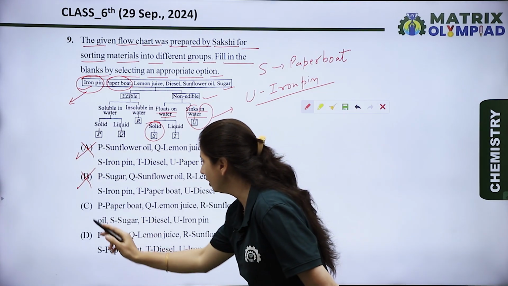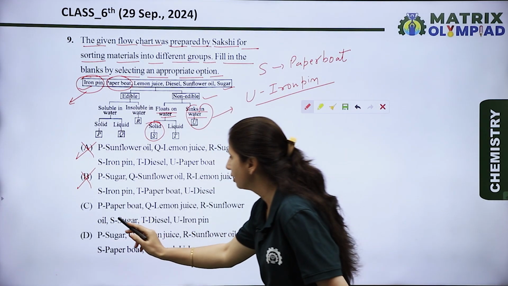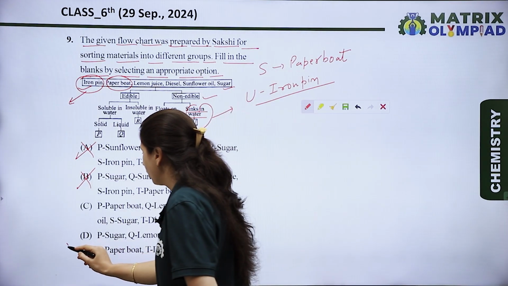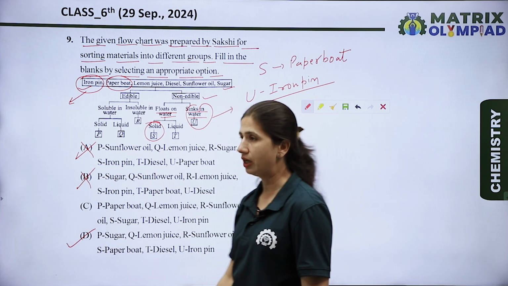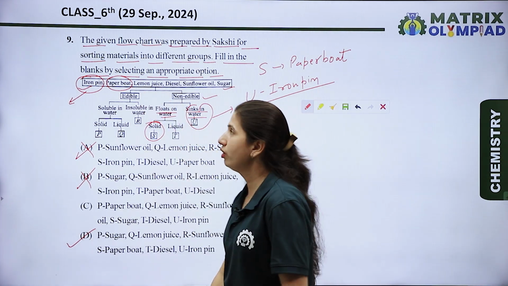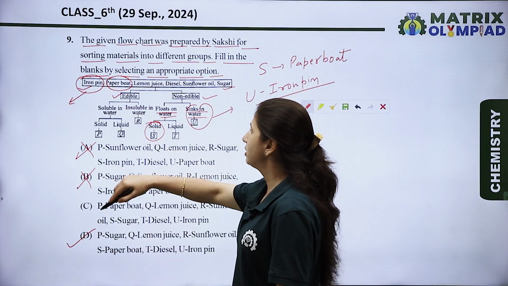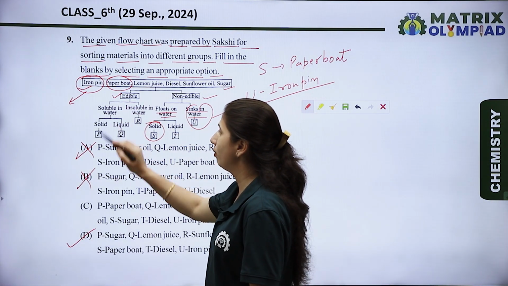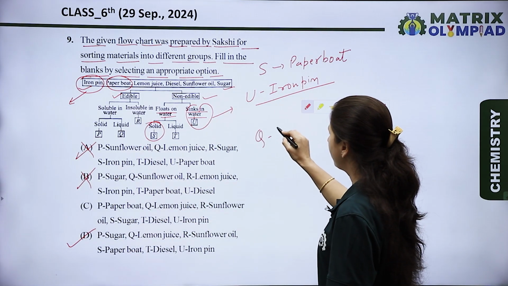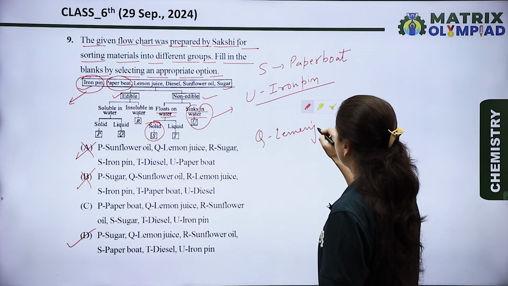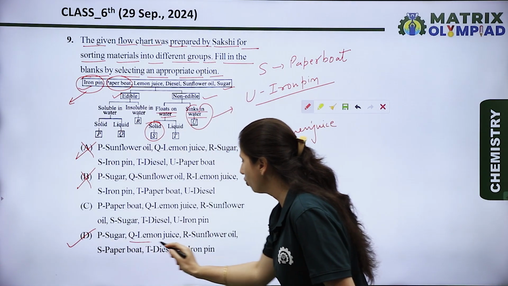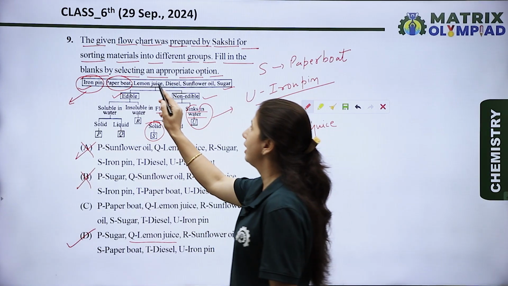In option C, S is sugar, and in option D, S is paper boat, so maybe it is the right option. Next is lemon juice. Lemon juice is an edible substance, soluble in water, and liquid in nature. So Q is lemon juice, and in option D, Q is lemon juice.